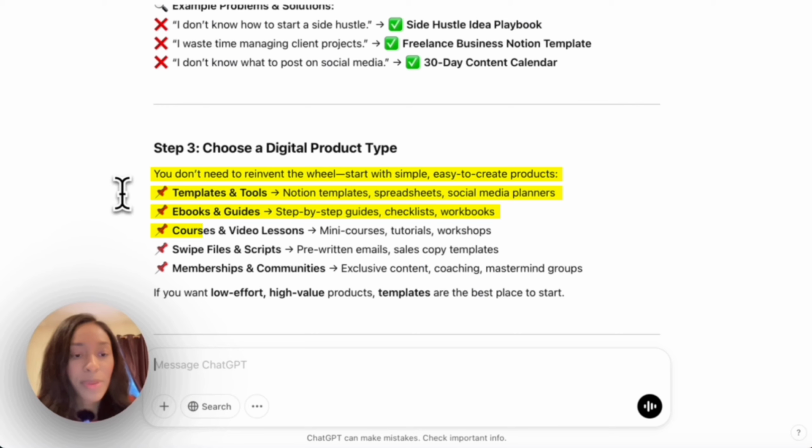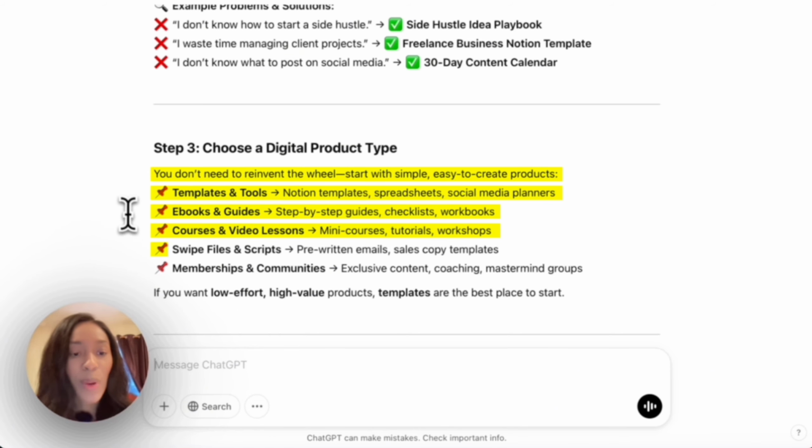We also have the option of doing courses and video lessons. And I would say when it comes to courses and video lessons, that is advanced. So we want to go for the easier digital product types when we're just getting started, as it's going to be our first digital product. Once we get more comfortable, then we can go into the more complex digital products that take a longer amount of time. We're just getting started, so it's okay to start at level 0 or level 1 and then work our way up. We don't have to shoot for the moon at the very beginning.